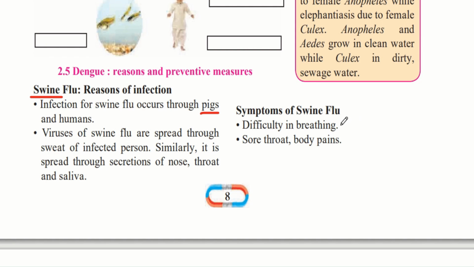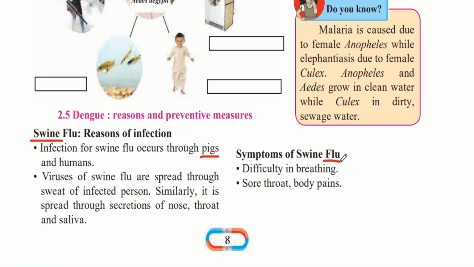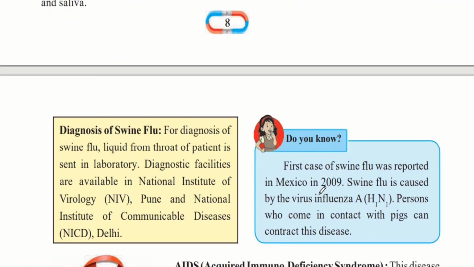Symptoms of swine flu include difficulty in breathing, sore throat, body pains, etc. These are called flu-like symptoms, and that is why it is called swine flu. In this, you get a sore throat, in which your throat becomes red and hurts, and you get coughing and difficulty in breathing, because this disease is spread through the secretions of the nose, throat and saliva, and it affects the lungs. Also, because of this disease, you will get body pains. Your whole body will start paining.